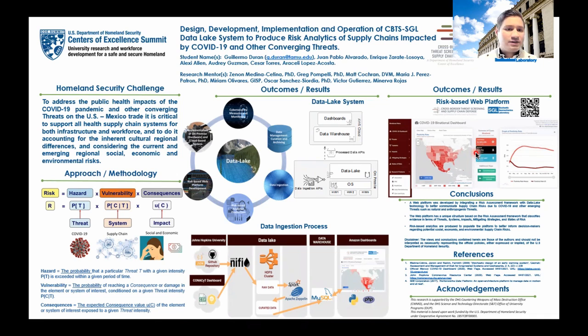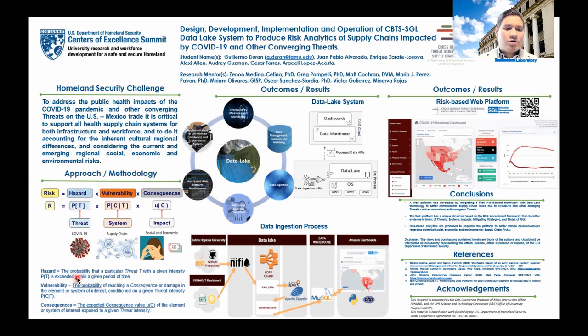Okay, so let's start. The homeland security challenge is basically to support the supply chain systems for both infrastructure and workforce by considering the current and emerging regional, social, economic, and environmental risks. In order to assess the risk, the methodology is basically this formula here, which is risk is equal to hazard times vulnerability times consequences. And I'm going to define each one of these elements.